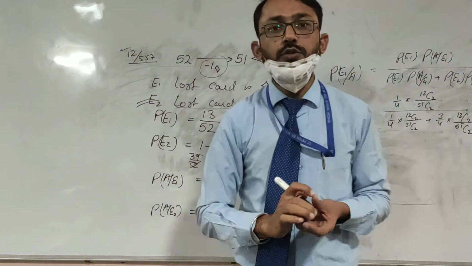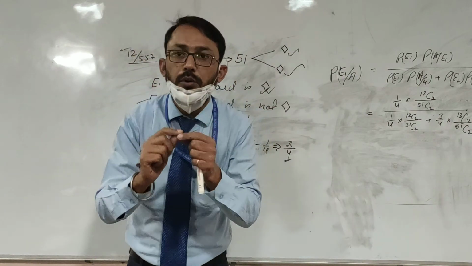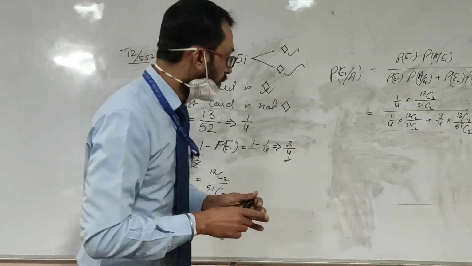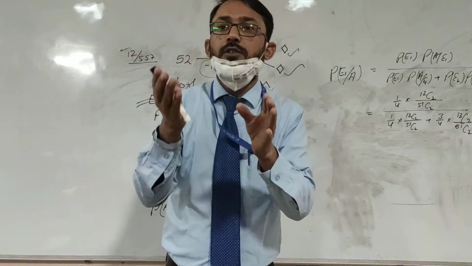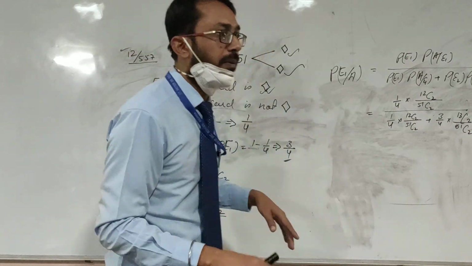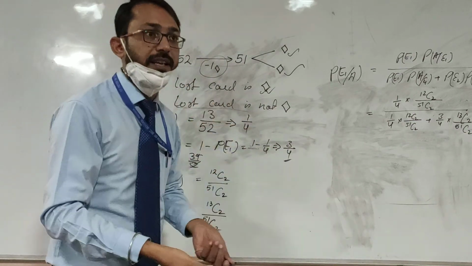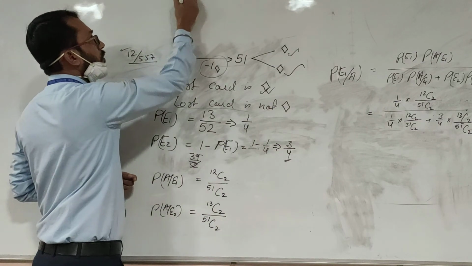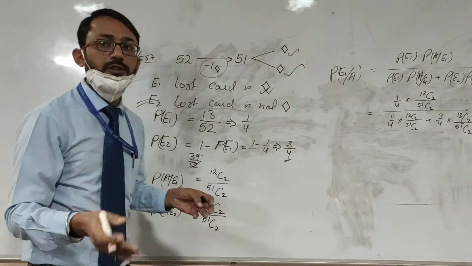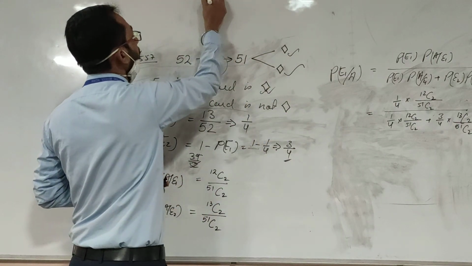Must remember 2 cards are taken out without replacement. For without replacement we are applying the combination formula. If it was with replacement, then we would go directly: 12 upon 51, replaced, again 12 upon 51.